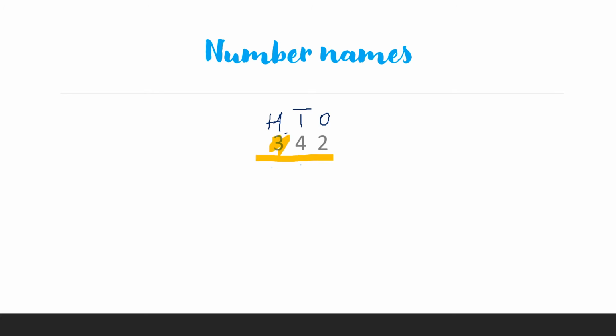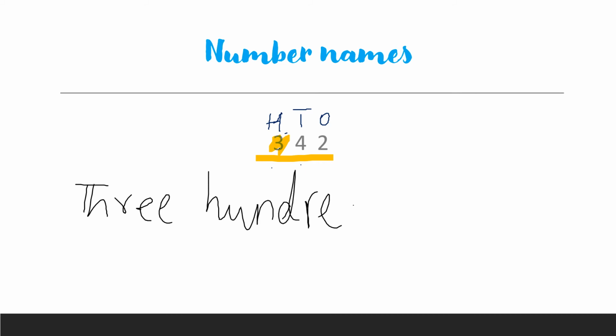Okay, now in this number, how many hundreds are here? What is written in the 100 column? 3. So it means that 3 hundreds are here. When writing the number name, you will write 3 in words. 300. And we combine these two numbers.